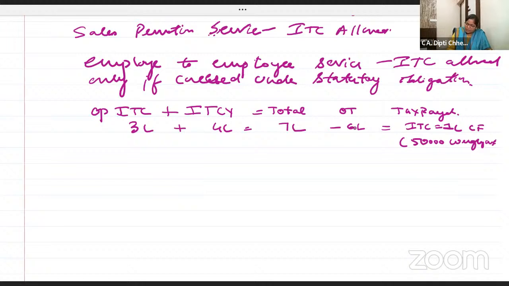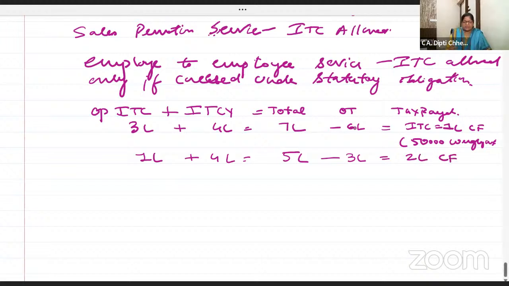Next year, what is my opening ITC? 1 lakh. Again, what is my current year's ITC? 4 lakh. Total है 5 lakh. अभी तो 3 lakh ही टैक्स पे करना है, आउटपुट टैक्स. So ITC 2 lakh carry forward.